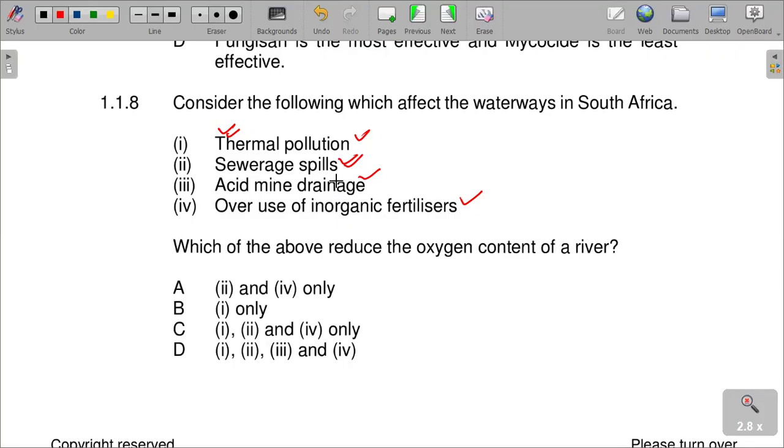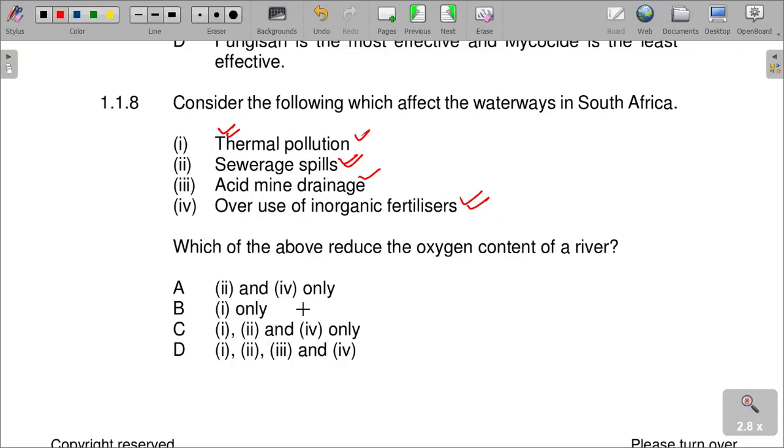Acid mine drainage, which is number 3, cannot be that much, but overuse of inorganic fertilizers, through the process of eutrophication, can as well cause river systems to be drained of oxygen, as a result of the fertilizers drained from the arable lands.